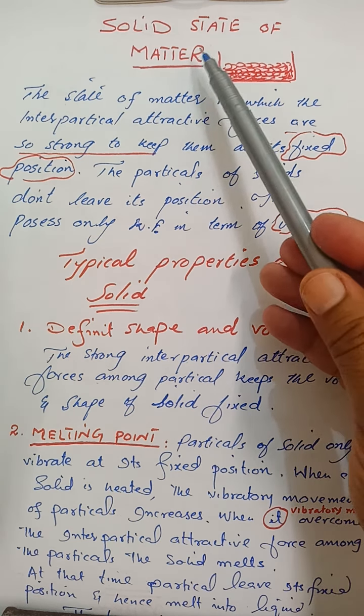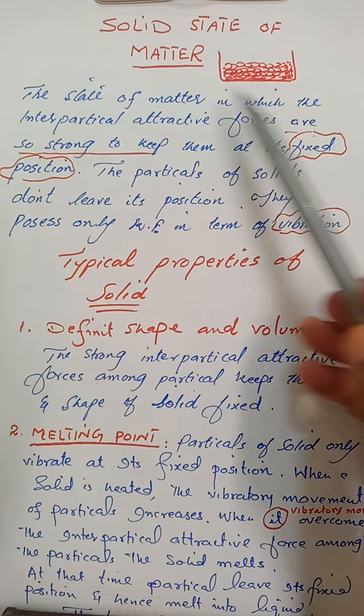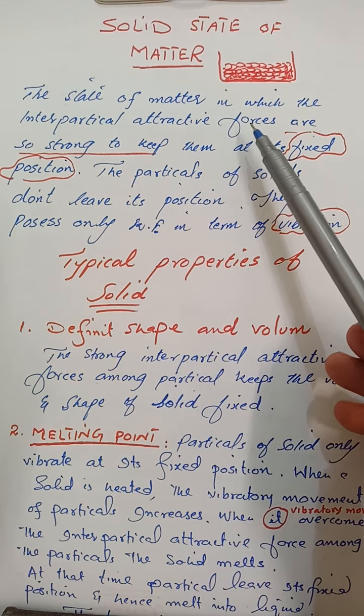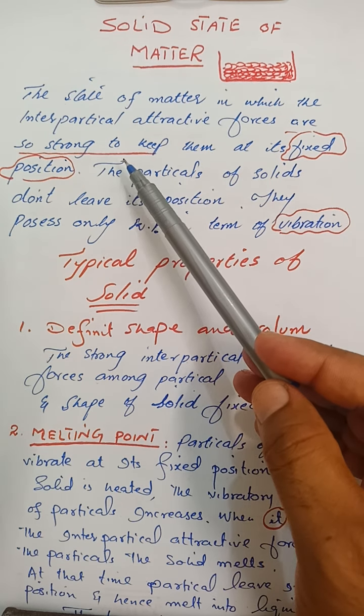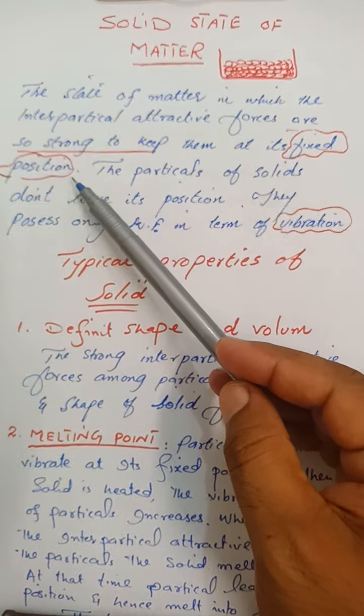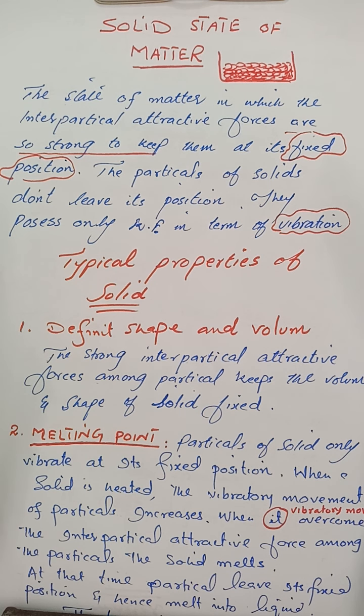Today we will discuss the solid state of matter. The state of matter in which the interparticle attractive forces are so strong that they keep the particles at their fixed positions is said to be the solid state of matter. In the solid state, the particles are closely packed and fixed at their positions.